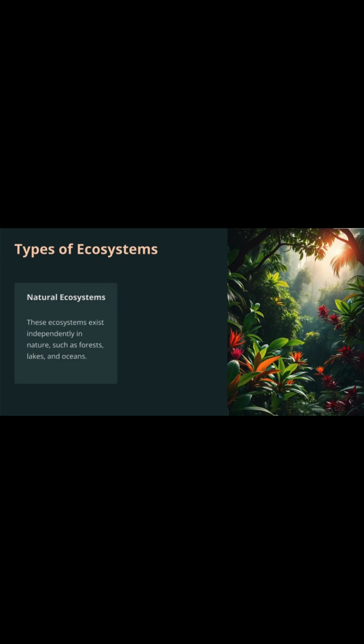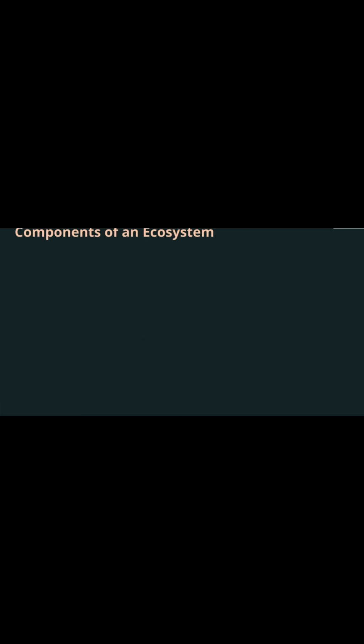Now the types of ecosystem. Natural ecosystem: these ecosystems exist independently in nature, such as forests, lakes, and oceans. Artificial: these ecosystems are created by humans, like crop fields, ponds, etc.